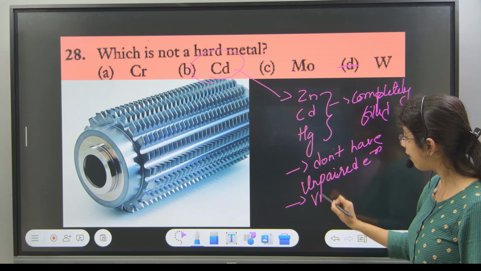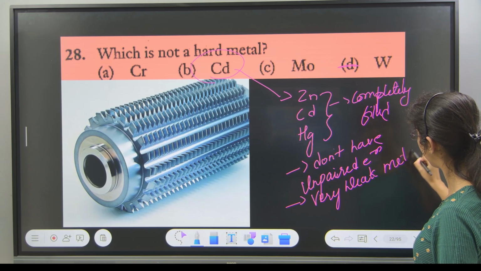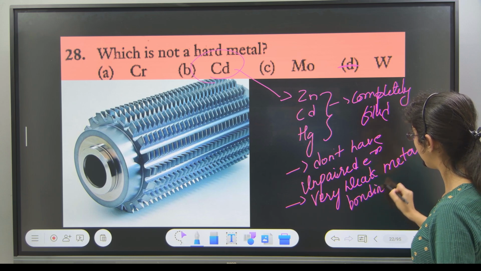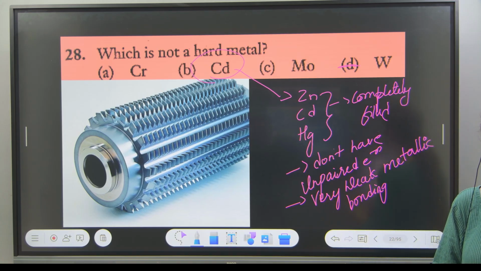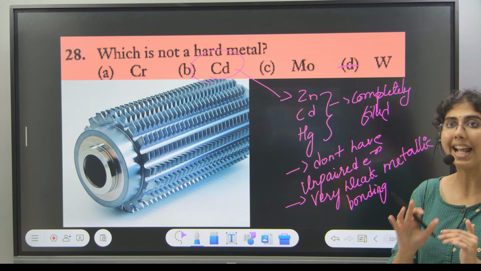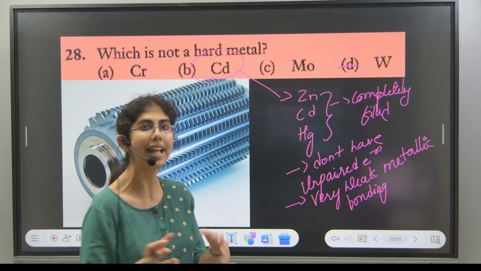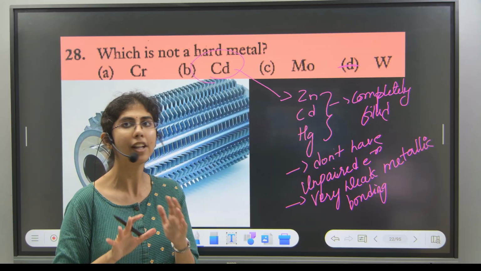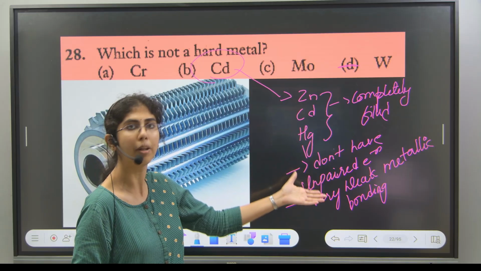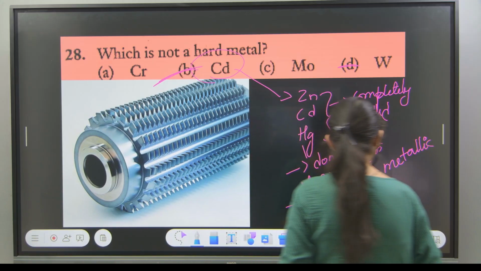No unpaired electrons means very weak metallic bonding. Weak metallic bonding means it is not so hard, it is soft. If the metallic bonding is strong, the metal will be very hard. If the metallic bonding is weak, the metal will be soft. So these will have very weak metallic bonding due to no unpaired electrons. So that's why the answer is B. You're correct.